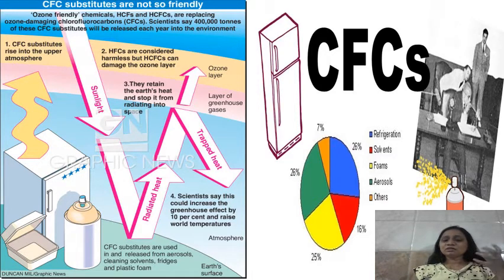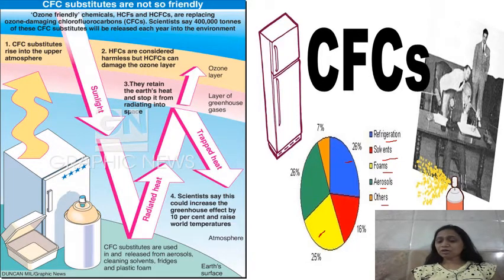Now, why is the CFC increasing in the atmosphere? You can see refrigerator, solvent, foams, aerosol and other things are responsible for the increase in the CFC. Now, due to the refrigerator there is a 26% increase in the CFC. Due to the solvent it is 16%. Then the foams, the foams we use in sofas and all these things, thermocols, and because of the use of all that there is 25%.